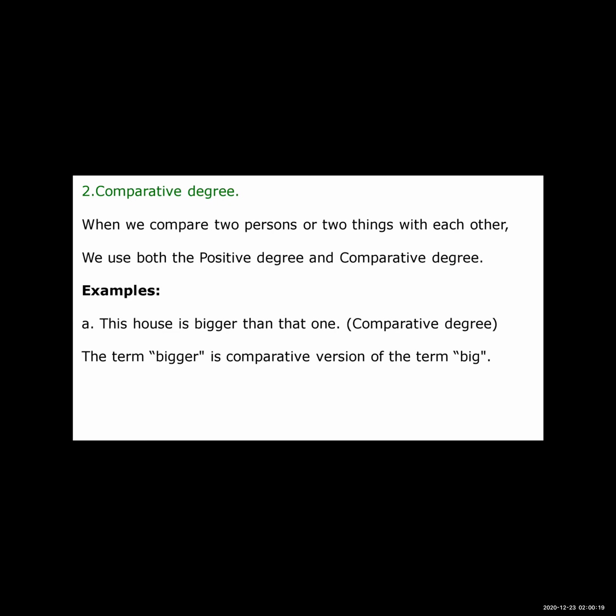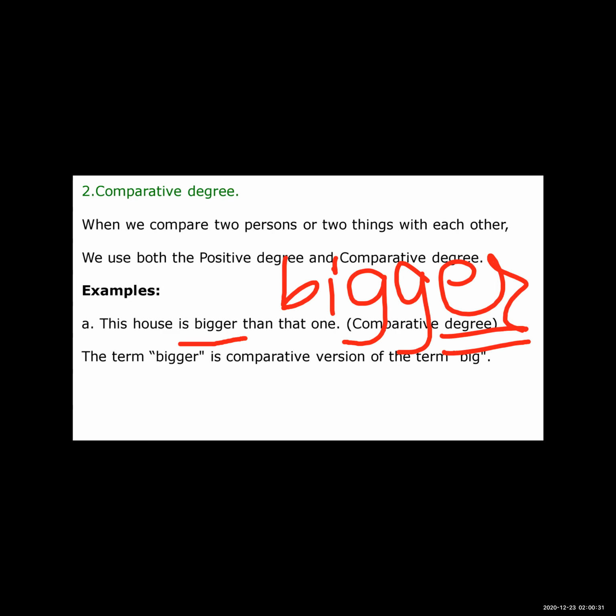Here big is the adjective, and for comparison, er is added to big. This is the example of the comparative degree.